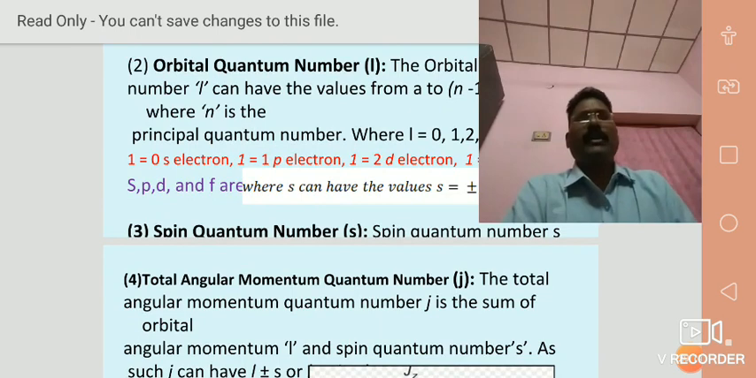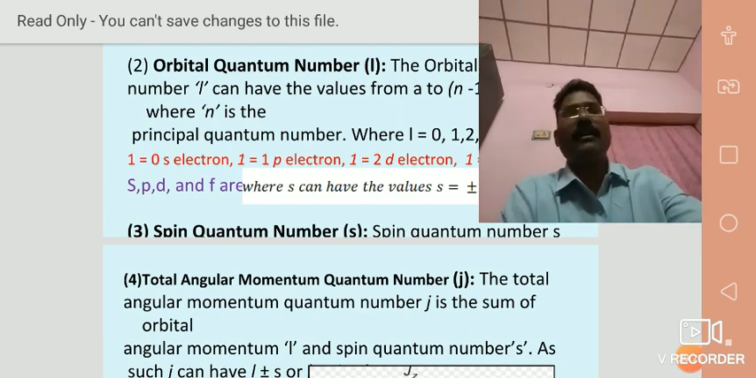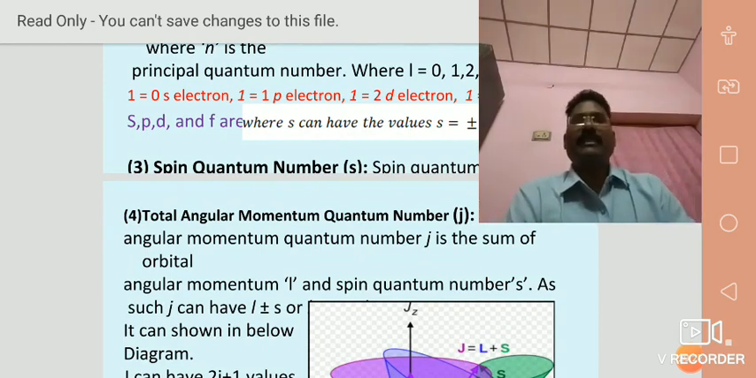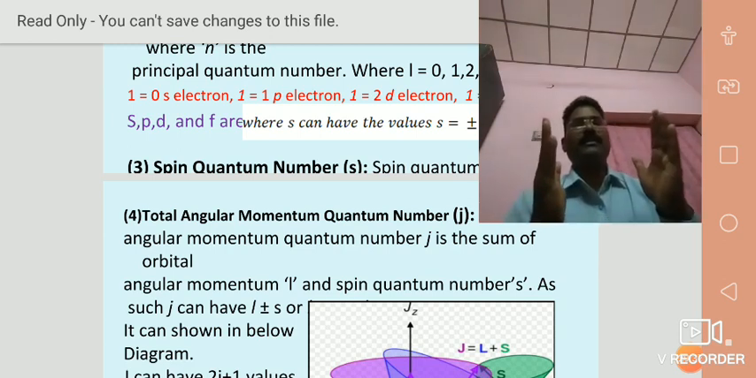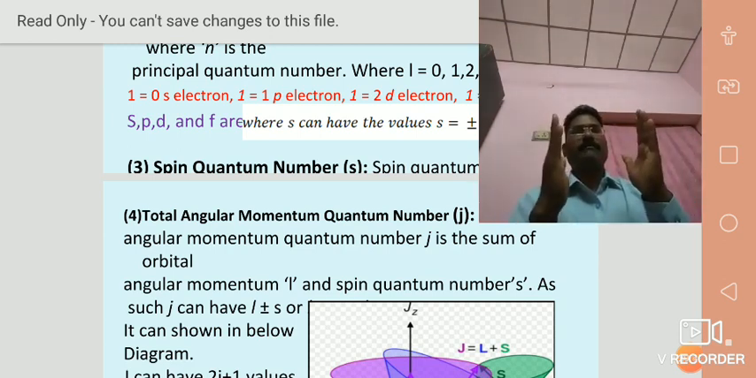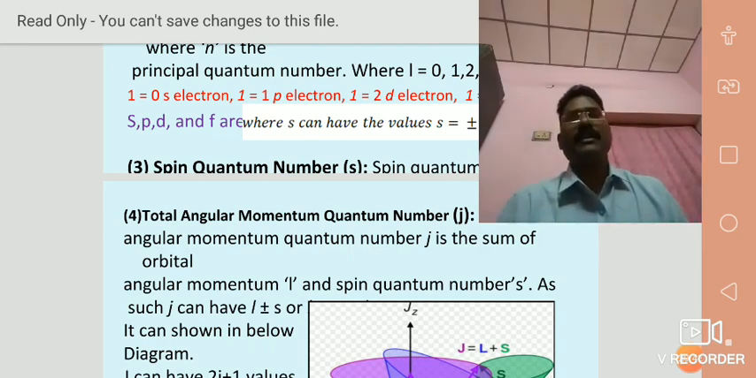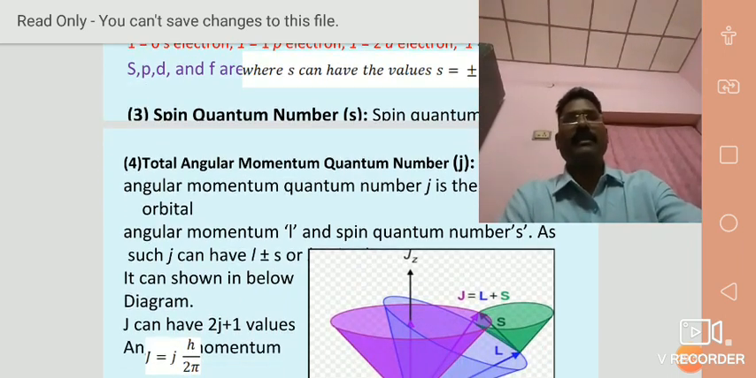Fourth one, total angular quantum number J. The total angular quantum number J is the sum of orbital angular momentum L and spin angular momentum S, such that J can have L plus or minus S. Here the vector sum of orbital quantum number L and spin quantum number S gives the resultant J. J can have the values L plus or minus S. It can be shown in the below diagram.